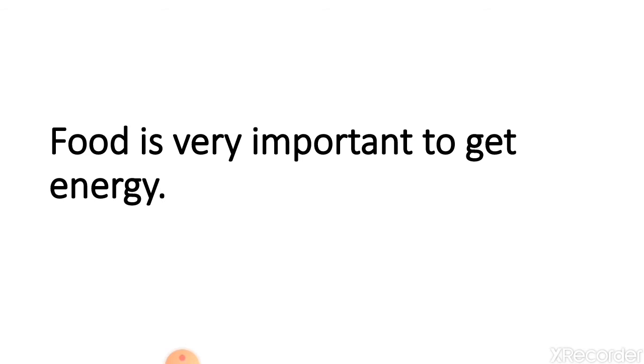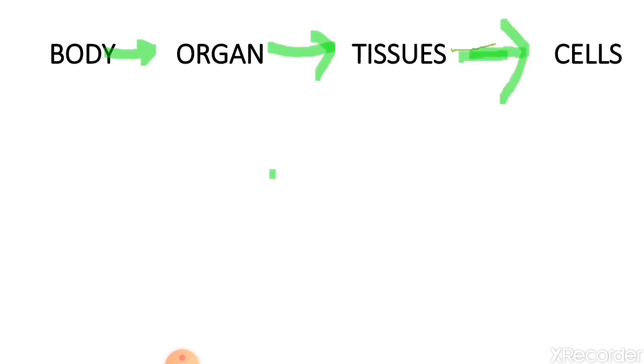But the food whatever we are eating, our body cannot take it directly because it is in a complex form and the body cannot accept that complex food. So it needs to be in a simpler, soluble form so that the body can absorb it. For that, the digestion process is a must, and many organs take part in it. They form an organ system, and that organ system is called the digestive system.